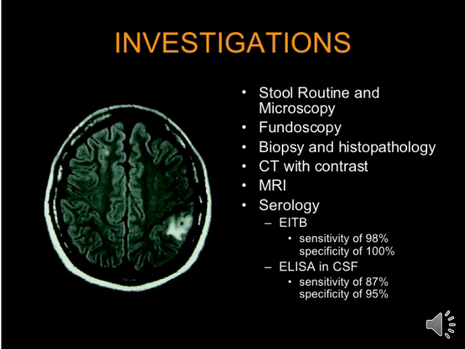Now biopsy and histopathology. Why biopsy and histopathology? Because we know in neurocysticercosis the brain muscles and brain tissue are affected, with infection in them. In that condition we perform biopsy and histopathology.